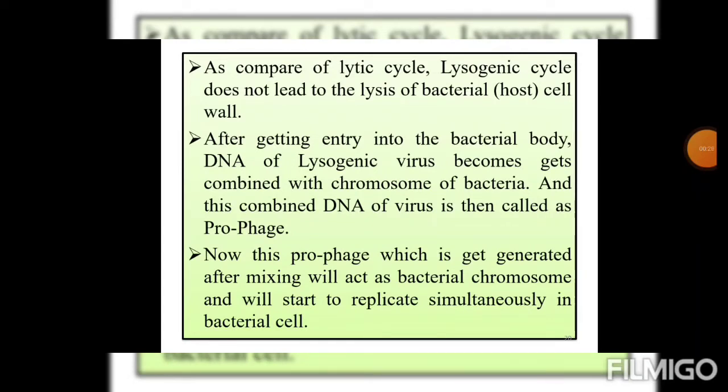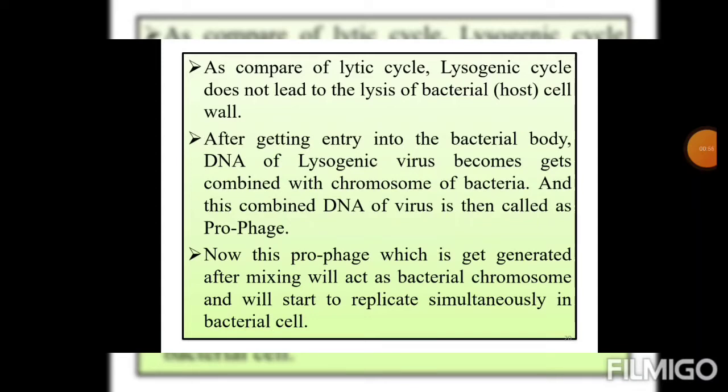We know in a lytic cycle there is lysis, which means the breakdown of the bacterial cell wall occurs. After getting entry into the bacterial body, DNA of the lysogenic virus gets combined with the chromosome of the bacteria, and this combined DNA of the virus is then called a prophage.